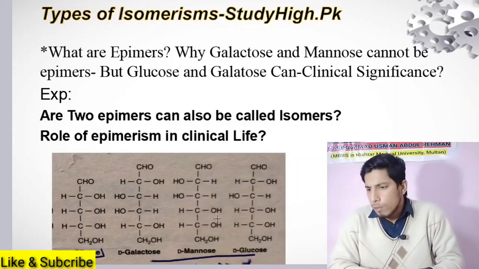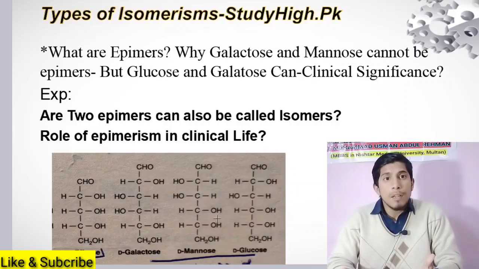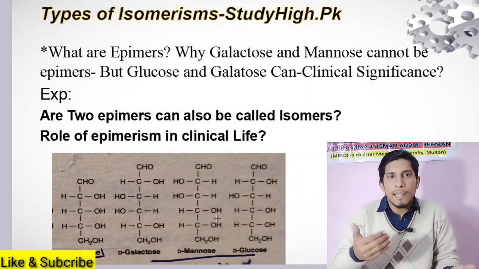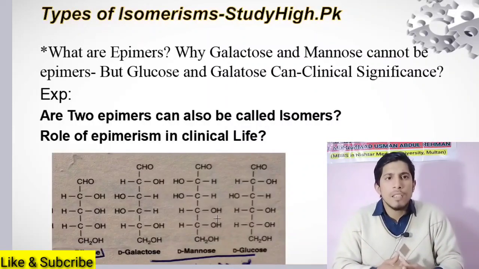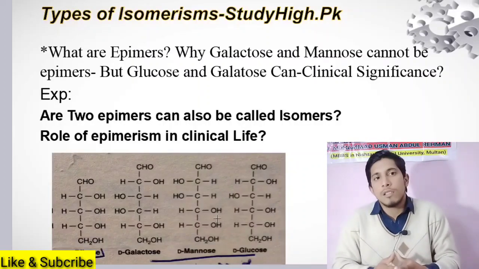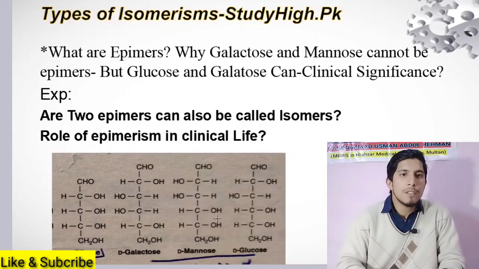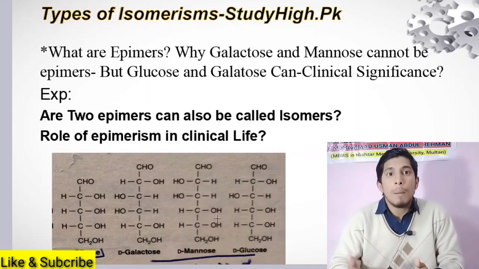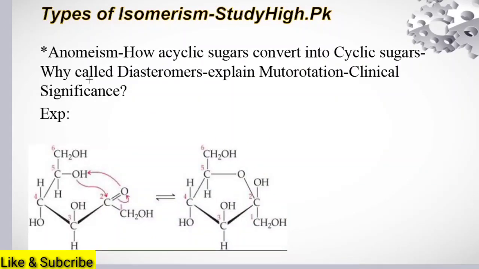Now I will tell you the role of epimerism in clinical life. Simply, because of epimerism, mannose has different functions. In galactosemia, galactose cannot be digested by the human body, and there are different types of functions. So glucose has different functions, galactose has different functions. Glucose and galactose together form lactose. Next we will study our last topic of isomerism, anomerism.